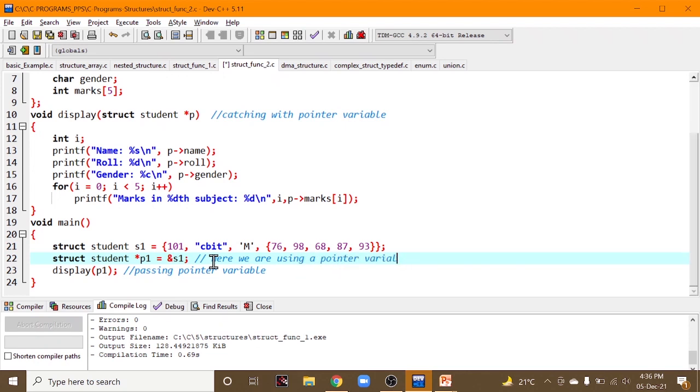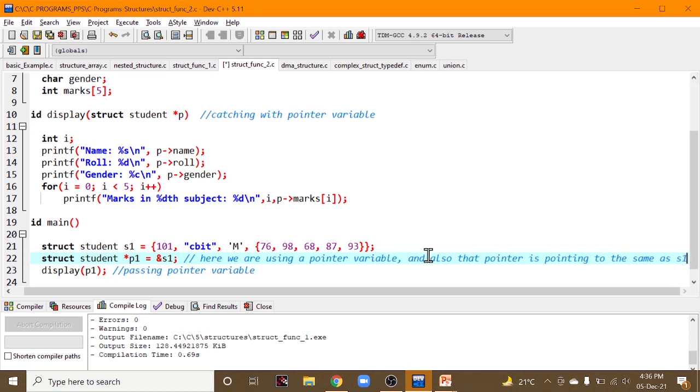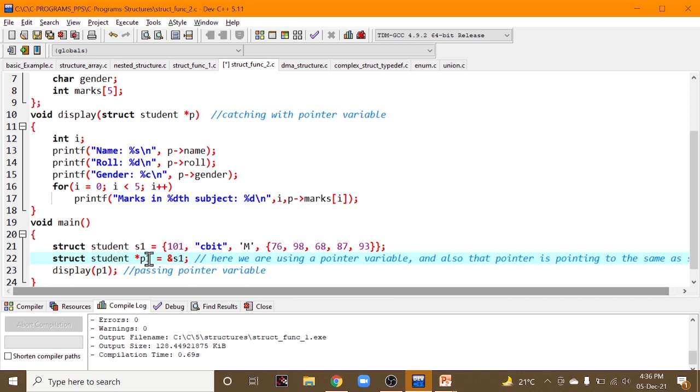How can you say we are using a pointer variable? Because we have created a pointer, and that pointer is pointing to the same as s1. Whatever role s1 does, the same role the pointer will also do.